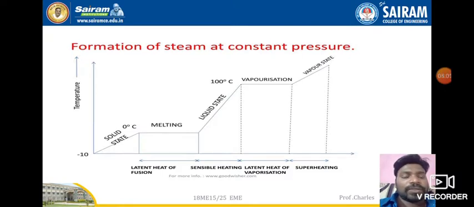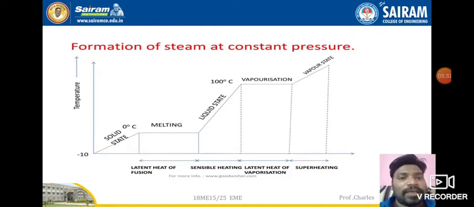Okay, so let us take 0 degrees Celsius, 1 kg mass of water which is at liquid state. All right, so if you supply heat, what kind of heat can we supply? Sensible heat. So what is the process called? Sensible heating. If we give sensible heat, water slowly takes the heat and increases the temperature until it reaches 100 degrees Celsius. So it will remain in the liquid state.